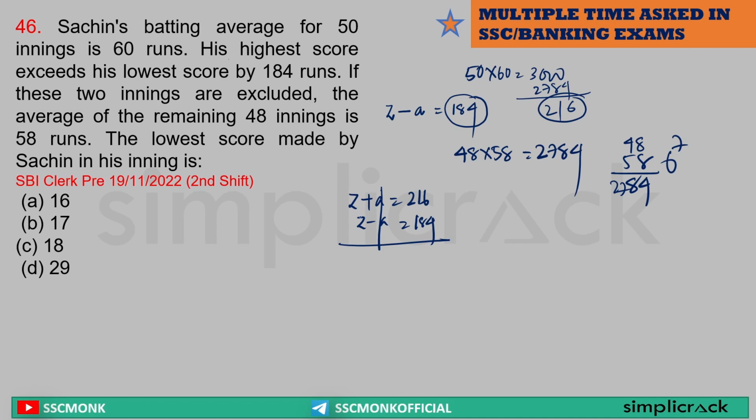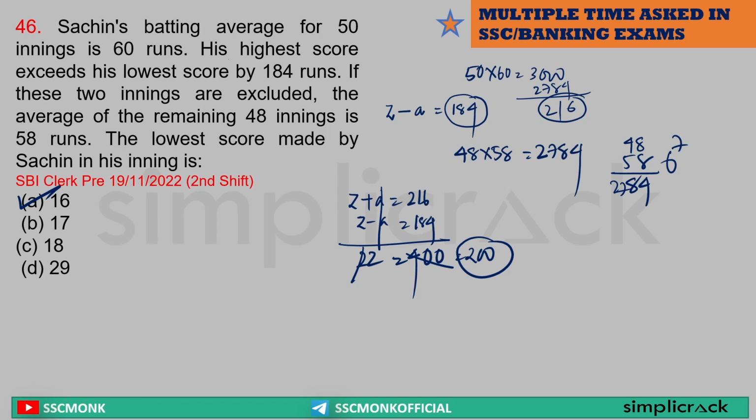If I add both, A will be crossed out. 2Z is equal to 400. So Z, the highest run, is equal to 200. If the highest is 200, what will the lowest be? 200 minus lowest is 184. That is equal to 16.